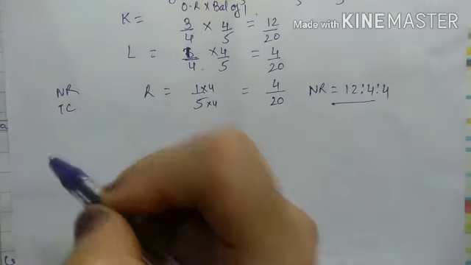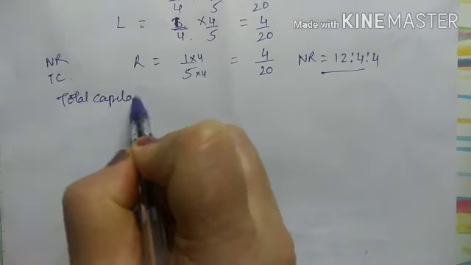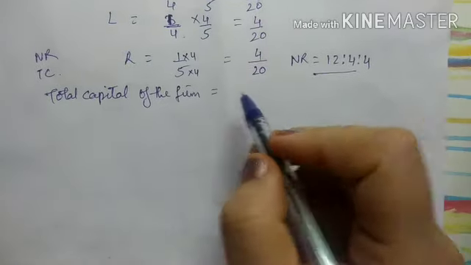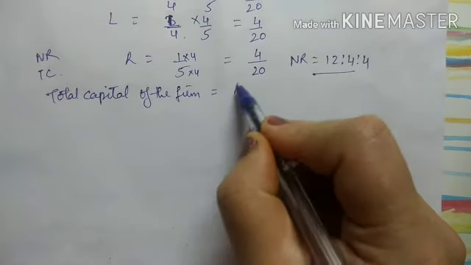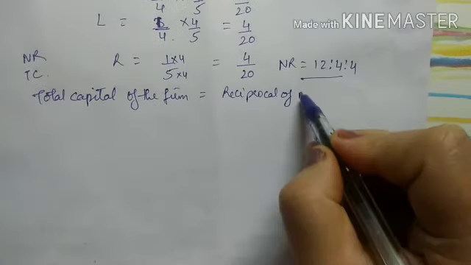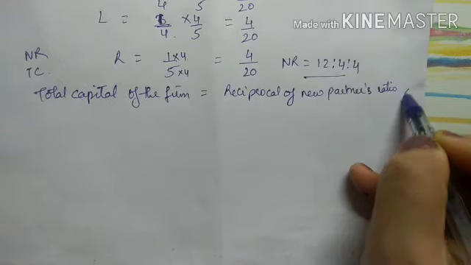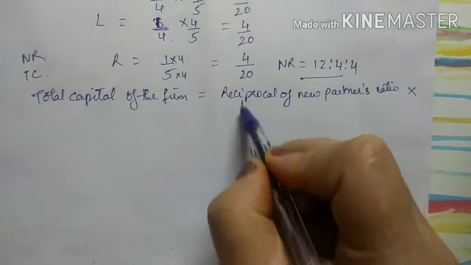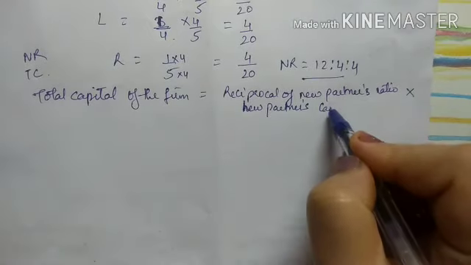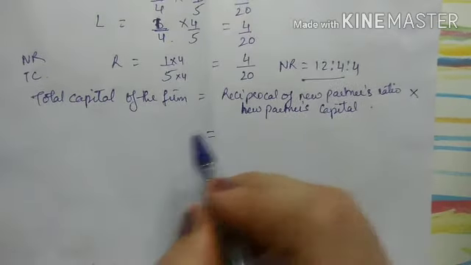Now we will calculate the total capital of the firm. So total capital of the firm equals to, there is a formula for this, reciprocal of new partners ratio into new partners capital. Right? So total capital will be like simple logic.